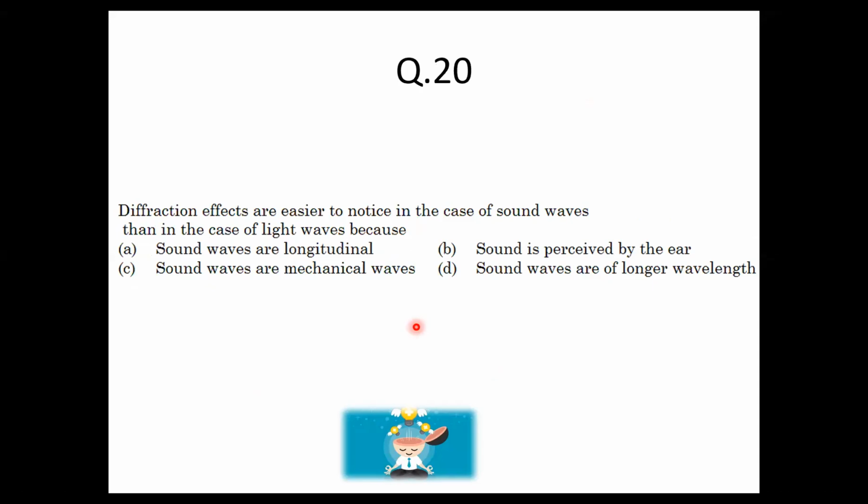Question number 20. Diffraction effects are easier to notice in the case of sound waves than in the case of light waves. Why? If you remember, we have discussed this in class: both sound waves and light waves will show diffraction, but the bending is more in the case of sound waves. If the bending is more, that means they have a longer wavelength. So that is the answer, option D. Moving on to the next question.